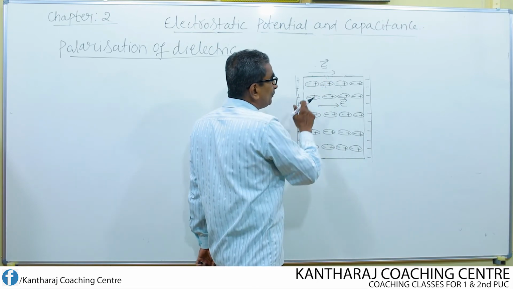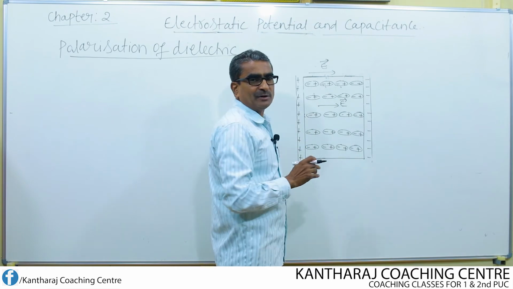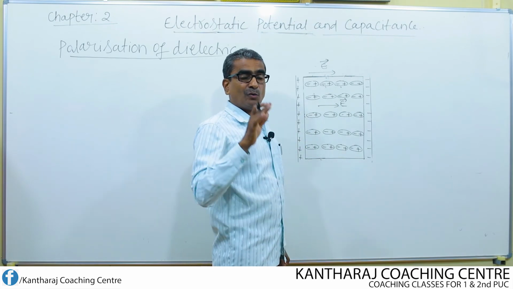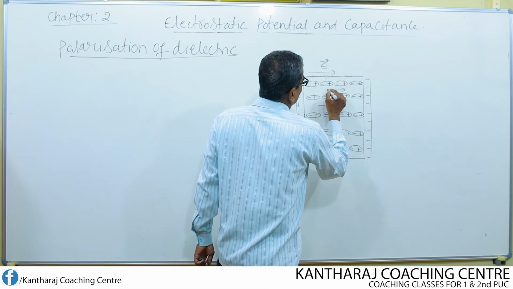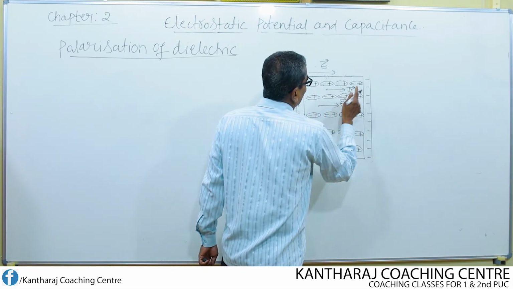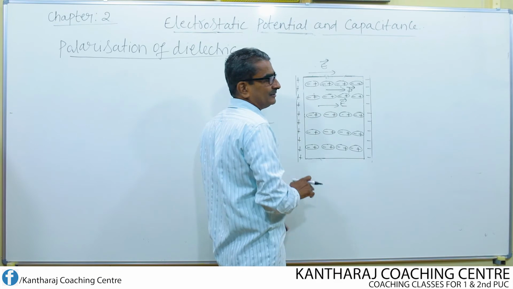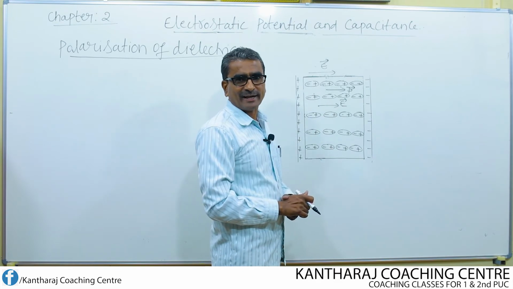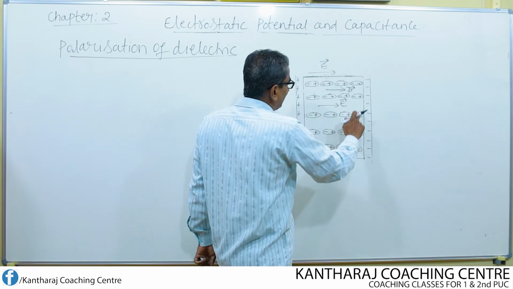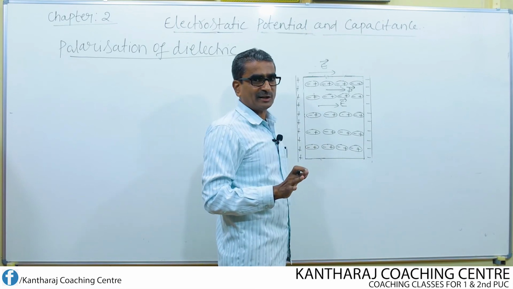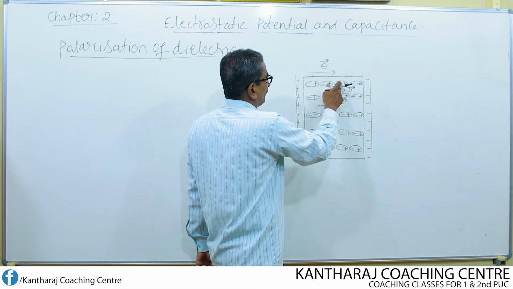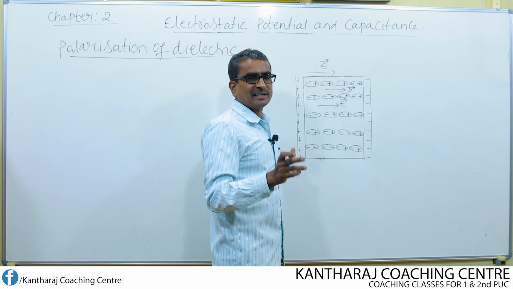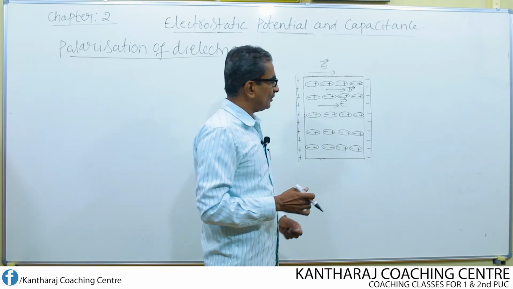But the dipole moment of each and every dipole is not going to cancel. Why? The direction of dipole moment is along the direction of electric field. Okay, that is why the dipole moment is not going to cancel out, though the net charge of each dipole cancels and becomes equal to 0.